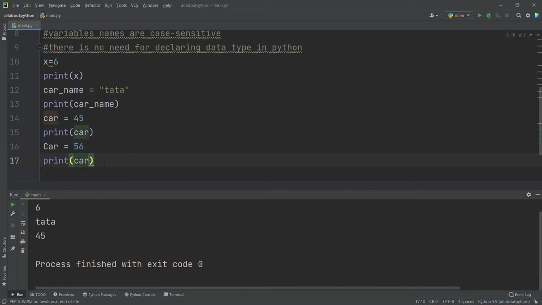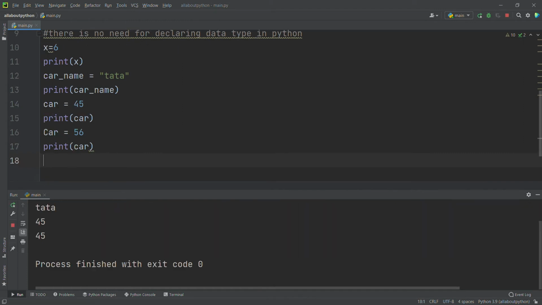See, here I have used capital C for declaring a variable, but while I am printing I am using small c here. Okay, so both are car variables. So I will run this. See, as you can see here, it's printing 45 for both the print statements, but here I have declared car equal to 56, right?